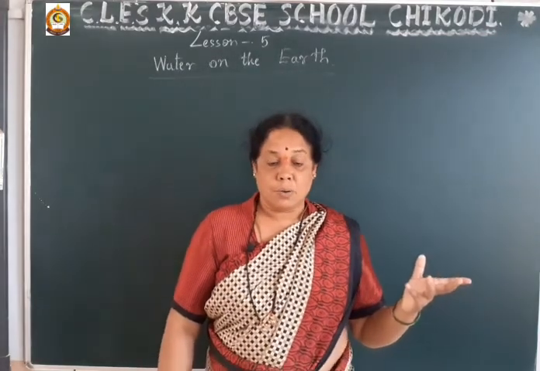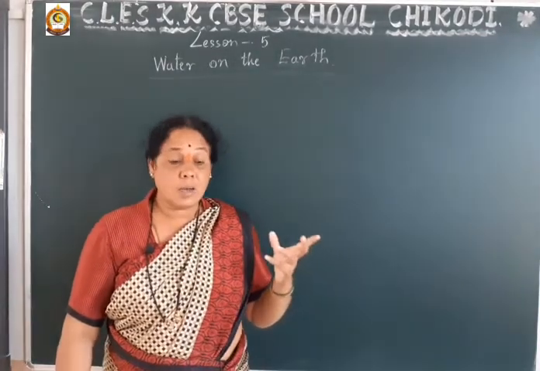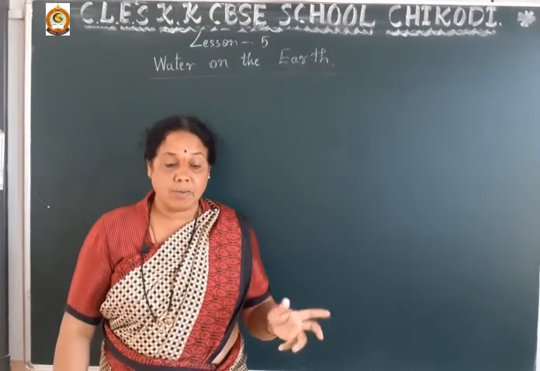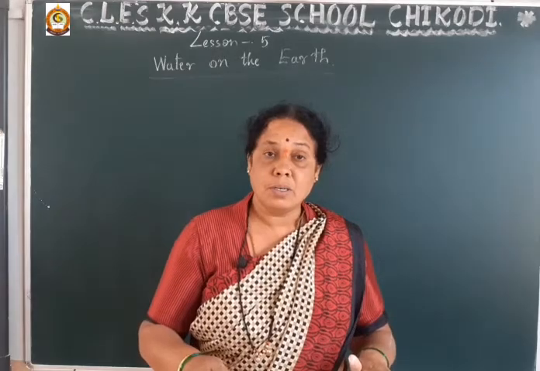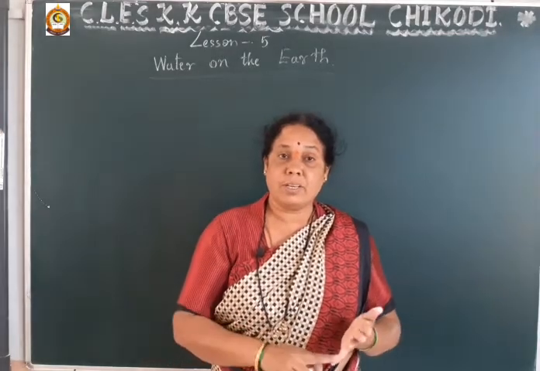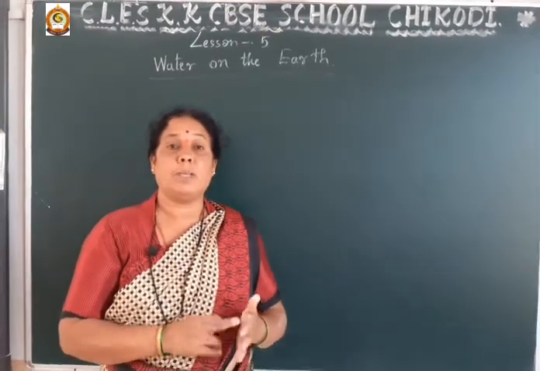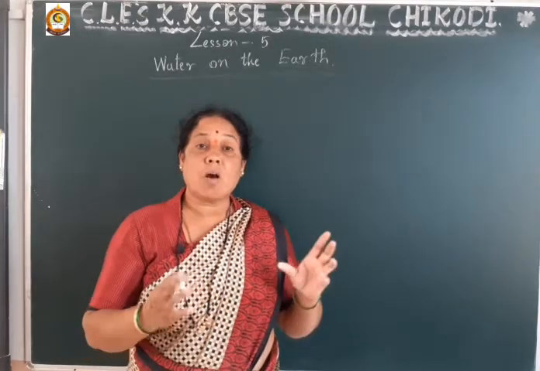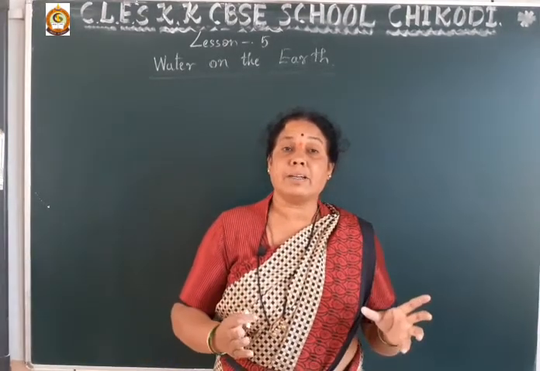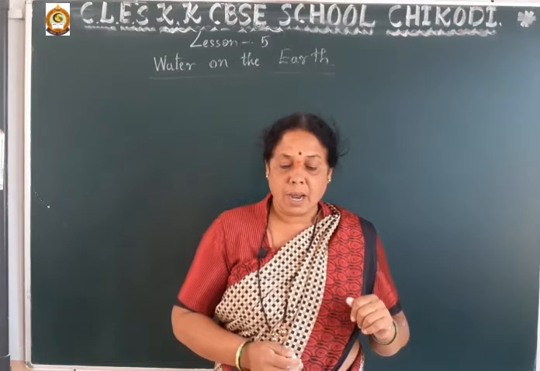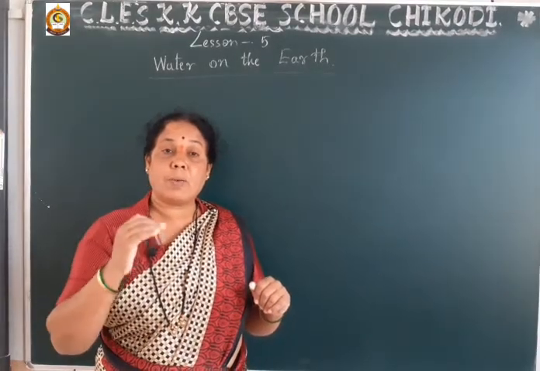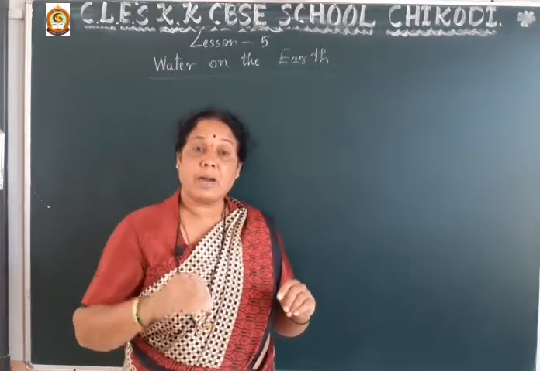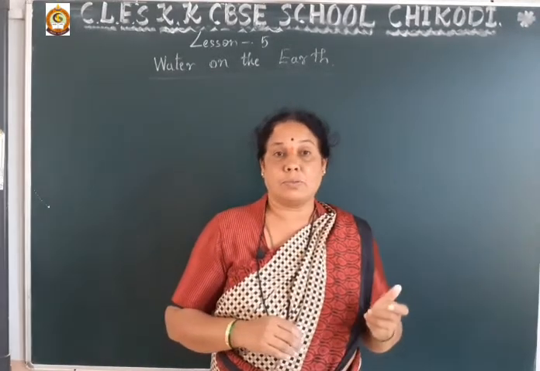Dear student, the sun heats the water present in the areas of the ground, like seas, oceans, wells, streams and rivers. All this water gets heated by the sun, and slowly the water vapor starts rising up and forms the clouds.